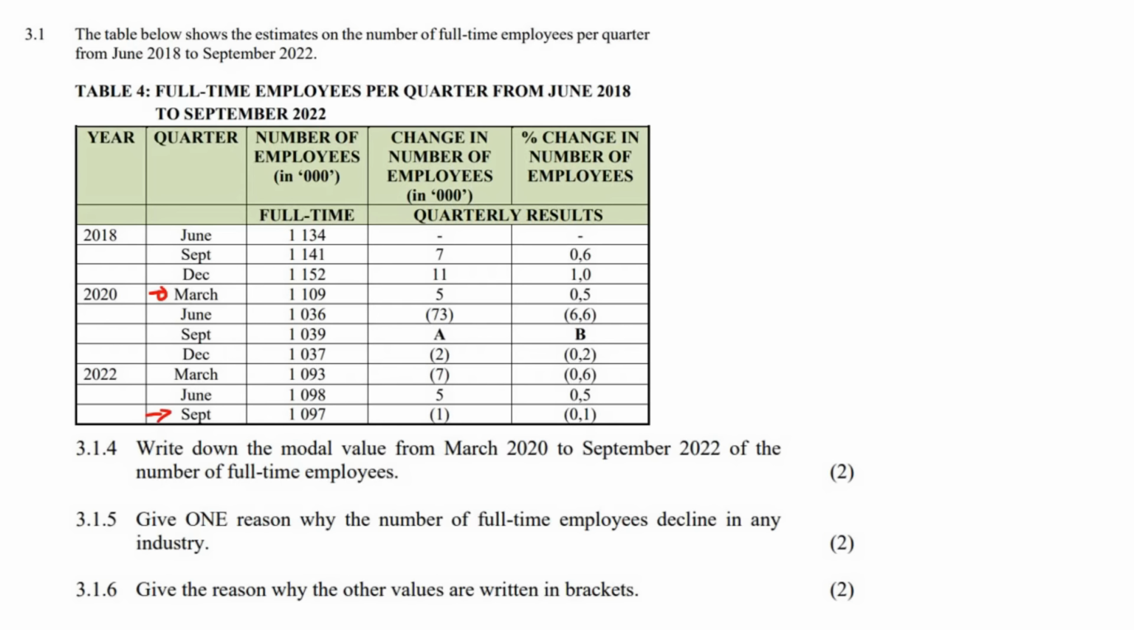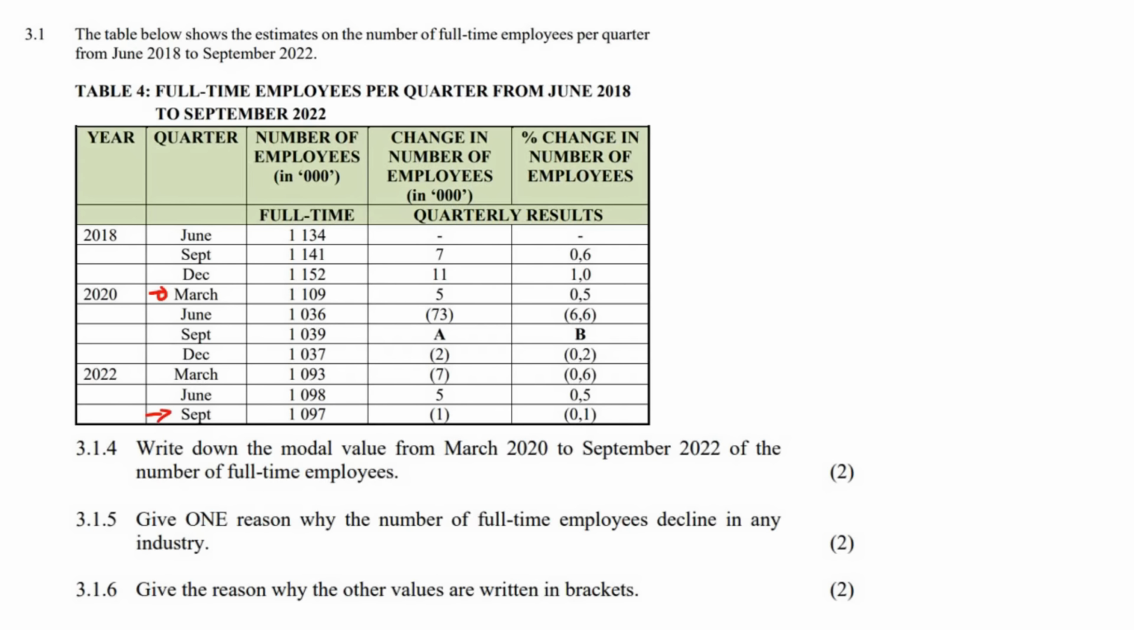Okay, so they want to know what is the modal value over here. The modal value is just the number that appears the most. So what number do you see happening the most often? Now, I was looking at this for a few seconds and I'm like, what is going on? I don't understand. There's no modal value. But then I look on the memo and there is no modal value.